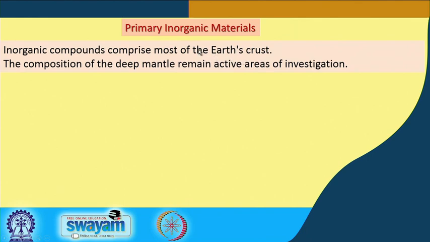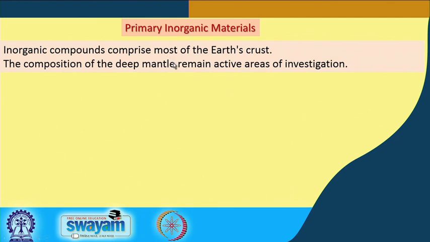Because we all know that some of these useful materials like ores and minerals, we get from the earth crust, because nature has already accumulated all these materials for us, and the only thing we have to know is where these materials are available and how we can get them for our useful purpose, for our industry, for our applications, for our day-to-day use.